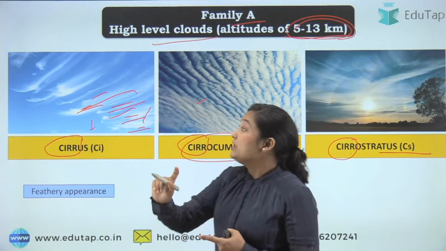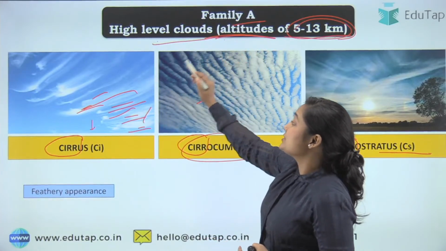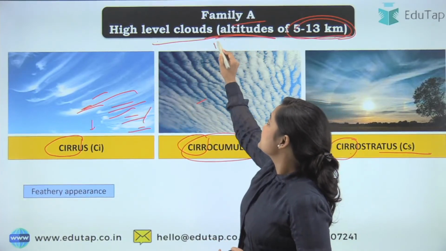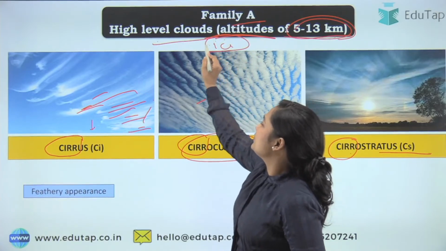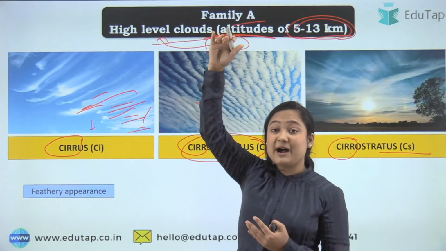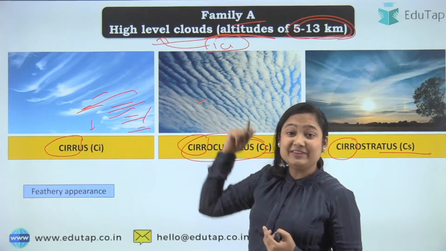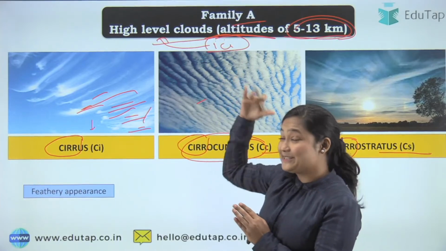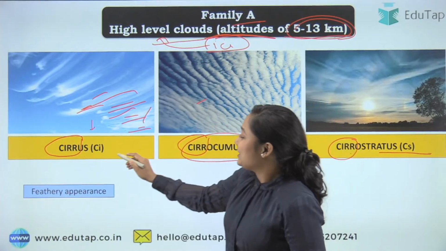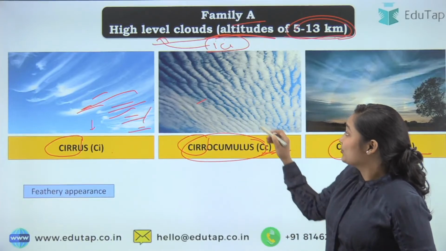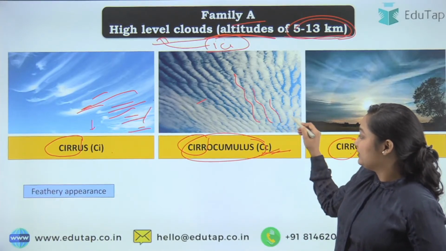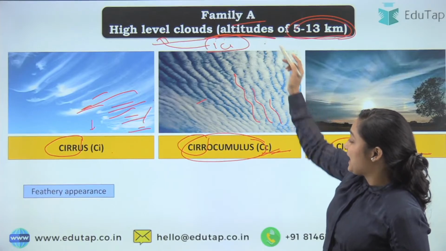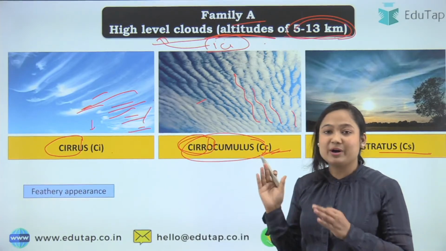And one thing to know, since they are high level clouds, these clouds contain ice. You can remember from here: the cloud is up high, the temperature will be low, and these clouds contain ice. Okay, quite easy. Now talking about the next cloud, that is cirrocumulus. Again, see, there are layers, and it is found at the high level, so we have added the cirro word here.